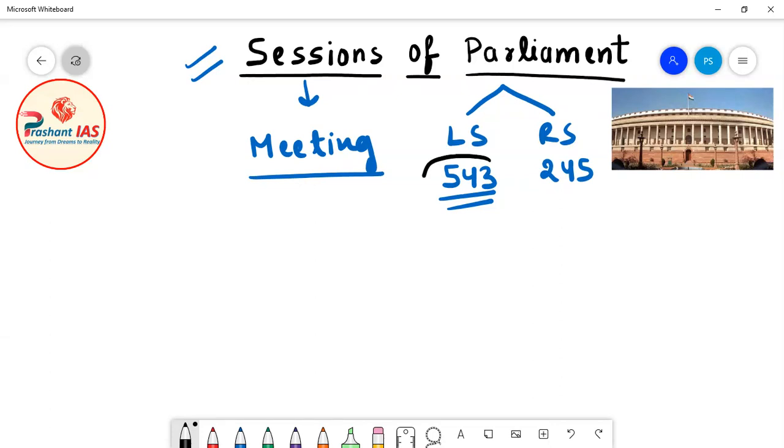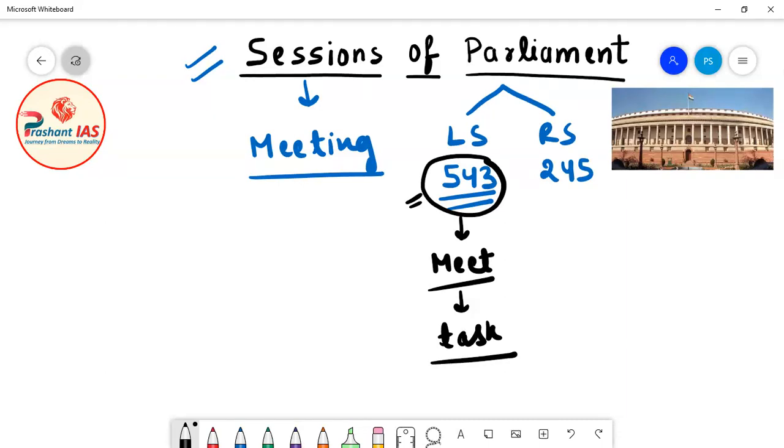That all these 543 members of Lok Sabha meet, and they do some specific work or some specific task. Okay, now this case is same with Rajya Sabha also. So what happens? That all the 245 members of Rajya Sabha will meet and they will do certain specific tasks.